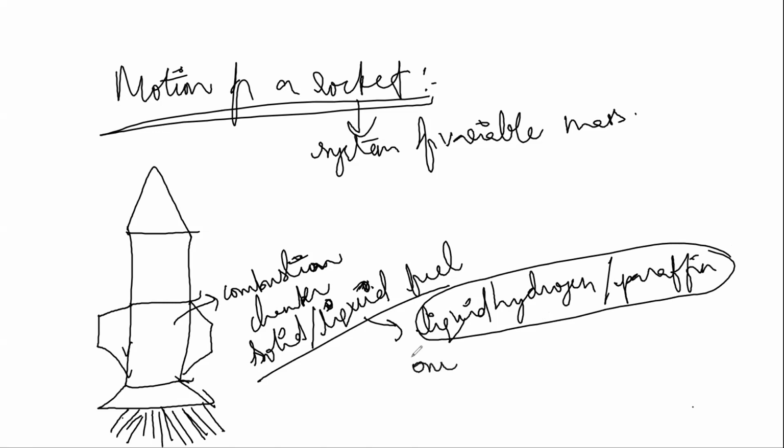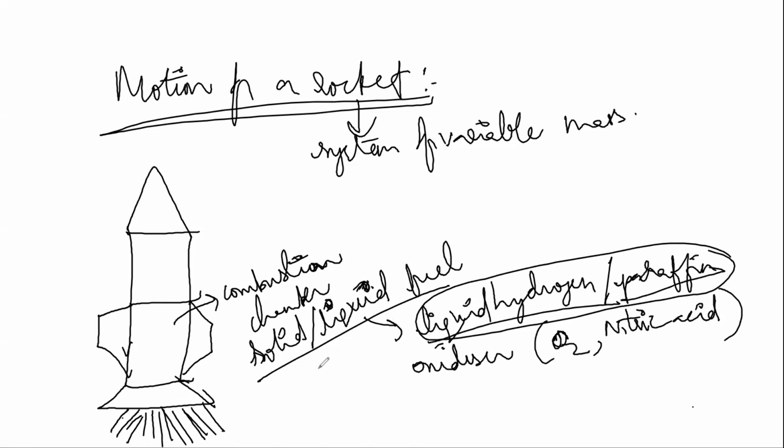What is the oxidizer they use? Oxygen or nitric acid. In order to burn the liquid hydrogen or paraffin, which is the fuel, like you have petrol for your vehicle. In the same way, here the fuel is liquid hydrogen or paraffin.